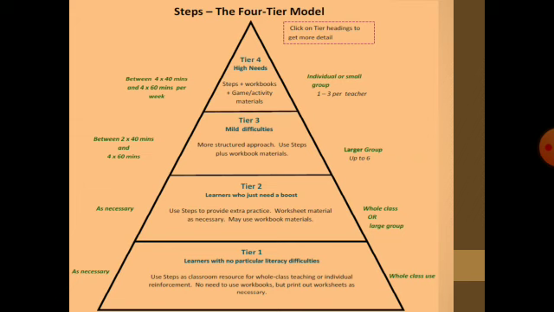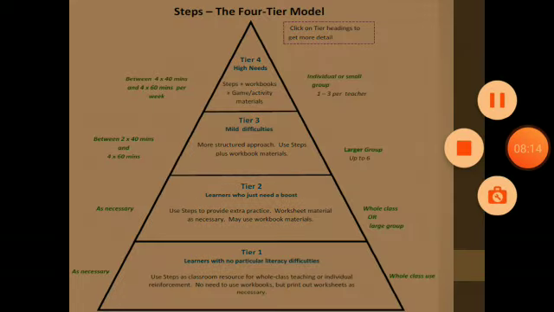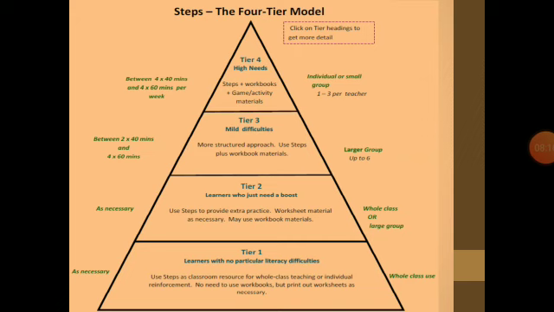They can be easily dealt with. Then comes tier 2. It explains about the learners who just need a boost. There are some learners who can perform very easily given that they are provided motivation and encouragement from the teachers.